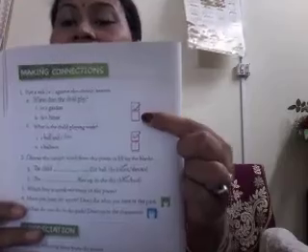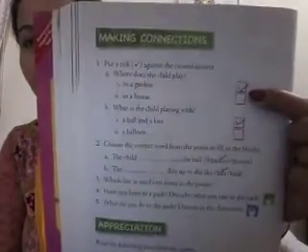First one is number 1A. Where does the child play? So in the poem we have learned that the child played. Where she played? Inside the house, in a beach, or in a garden. Okay, so 2 options are given as answers. One is in a garden and number 2 is in a house. So where did the girl play in the poem? Out in the garden. So what will be the correct answer? In a garden. So you will take the first option. Okay, in a garden.